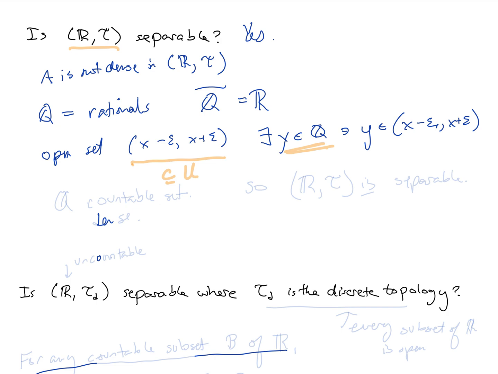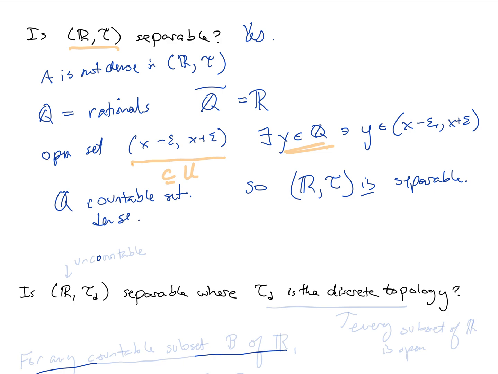And Q is countable. Q, we also proved this, is a countable set. It's countably infinite. So R with the usual topology is a separable space because it has a countable dense subset.